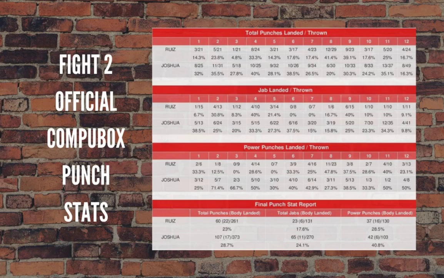So he landed exactly 30 punches more than Ruiz. That's a 30 punch gap over the entire fight. Now, when you look at the two fights compared on these last statistics I was given, average punches landed per round, Ruiz in the first fight had 12.1, and in the second fight he only had 8.4.